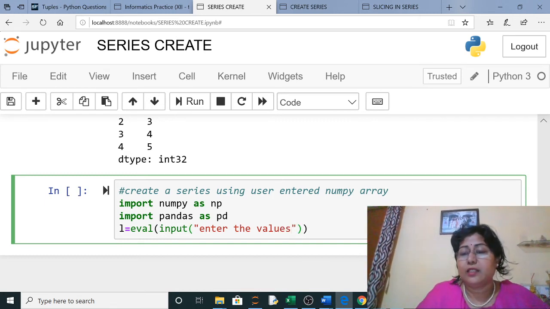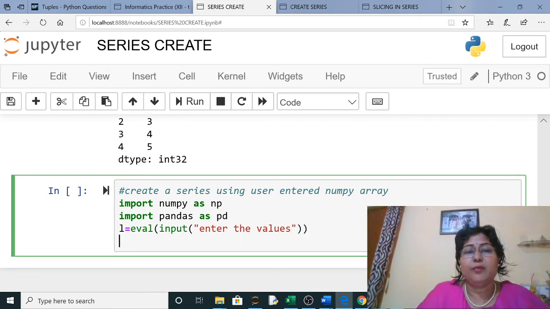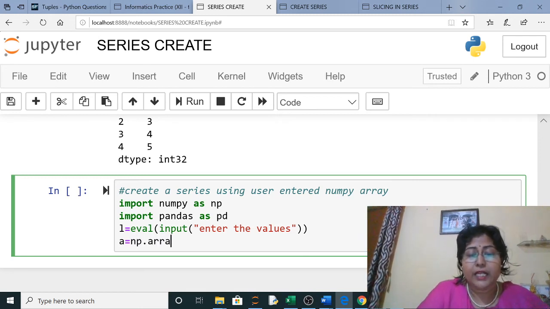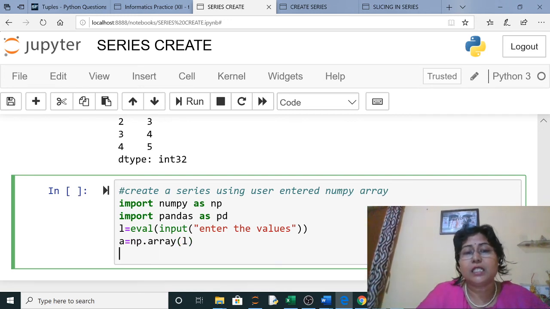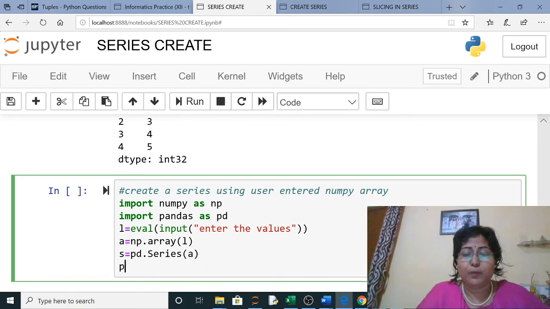After that I will create a numpy array, which you have already studied: np.array, in which you will use the list. Now you will create the series, pd.Series, and in this you will use the array, and at the end you will print the series.